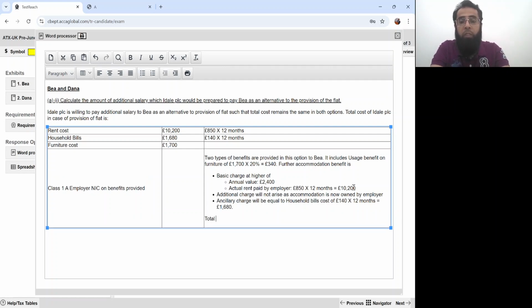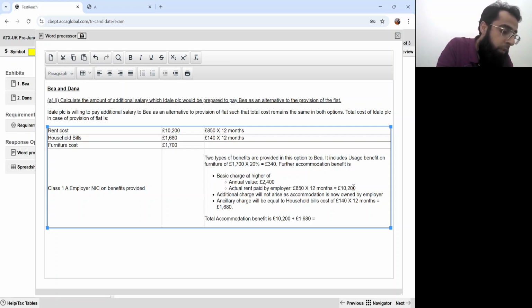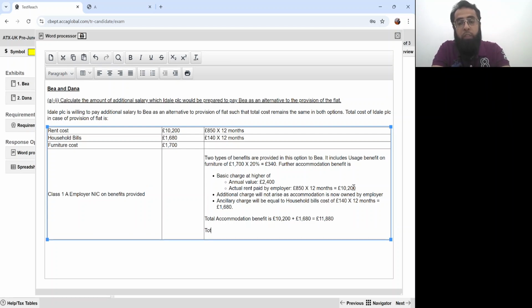Okay, so total accommodation benefit is 10,200 plus £1,680. So that is 10,200 plus 1,680, which is 11,880.